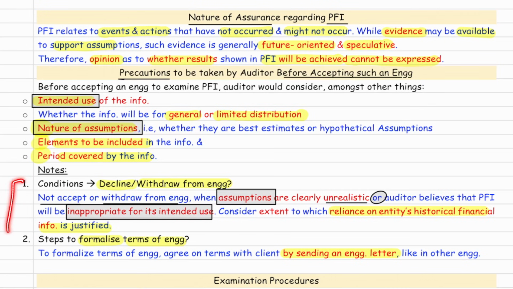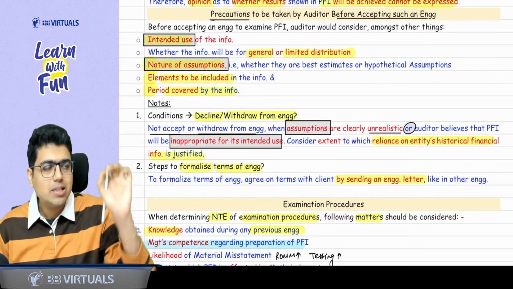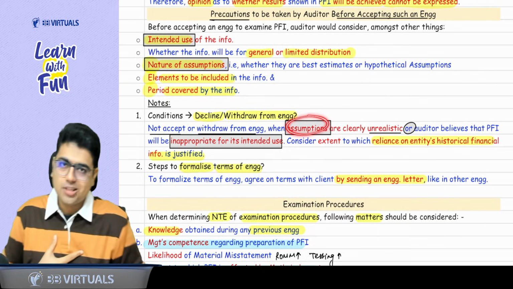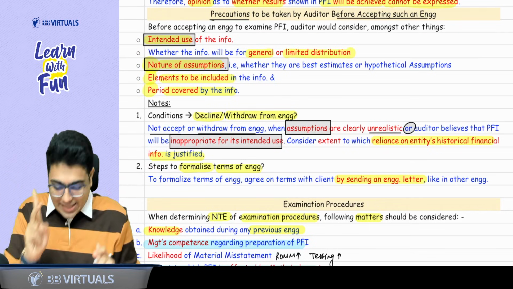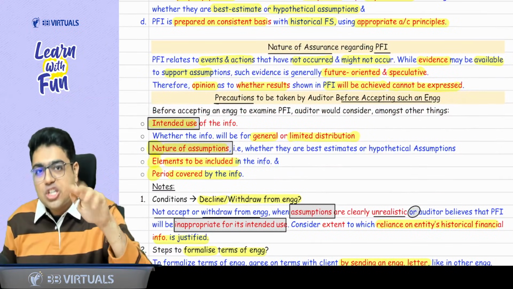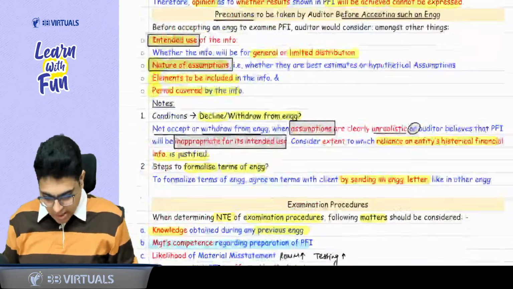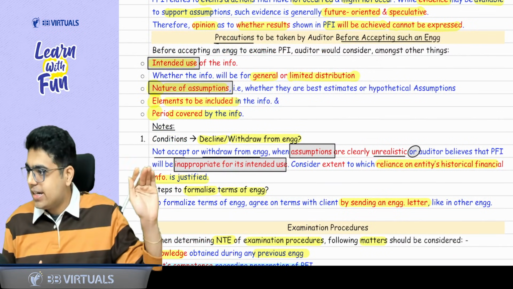Now, sir, two more things are there in your book. On this question is asked by ICAI. What are the conditions based on which you will decline or withdraw from the engagement? Can I say in this engagement, the most important thing is assumption? Yes, sir. So if you are not happy with the assumption, assumptions are unrealistic, don't accept the engagement. Or the second thing is, you feel assumptions are good, but they are going to use it for some fishy purpose, for inappropriate use. The intended use is inappropriate.